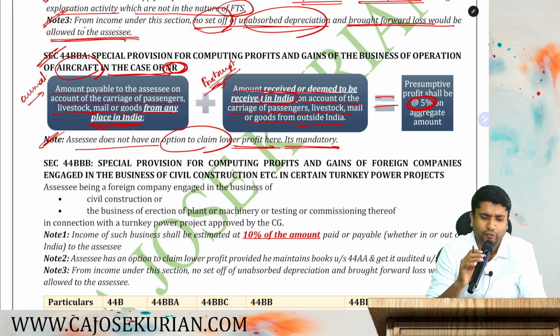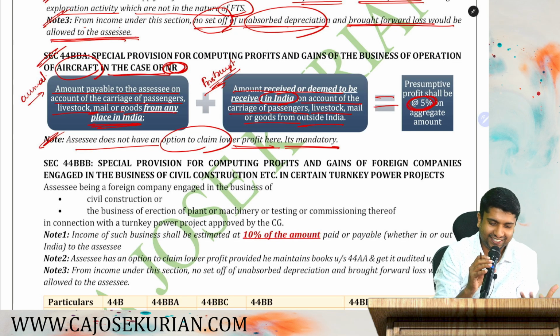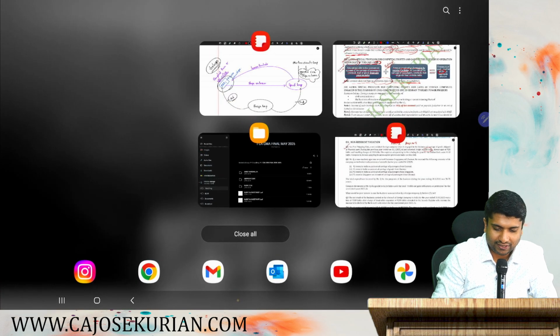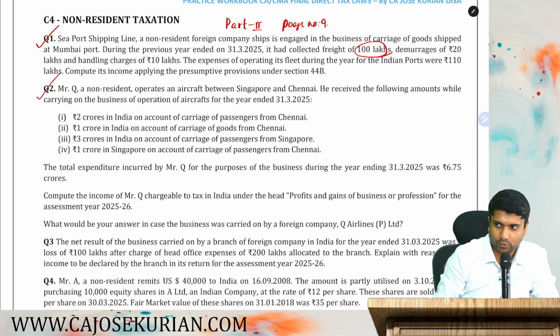So these are the things under 44BBA. Another easy section, small section, short section and important section as well. So let's solve a problem in relation to 44BBA as well. Can you read question number 2 and give me the answer? Just go through question number 2 and give me the answer.